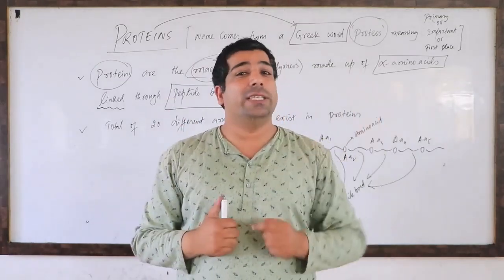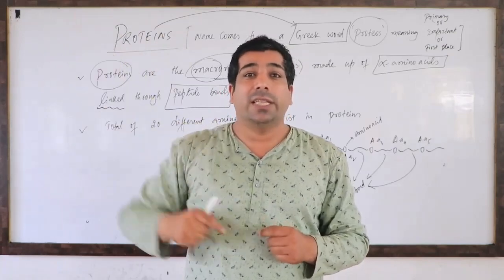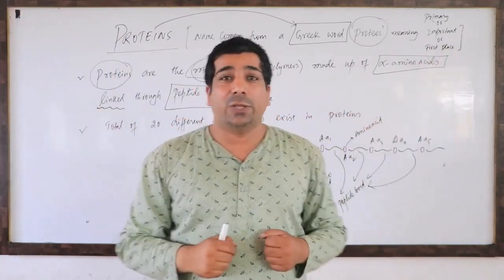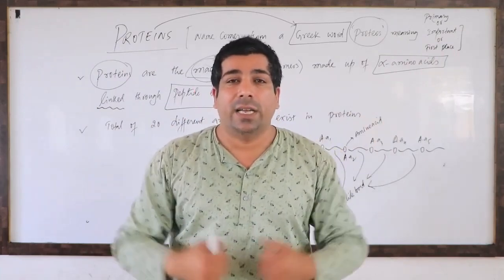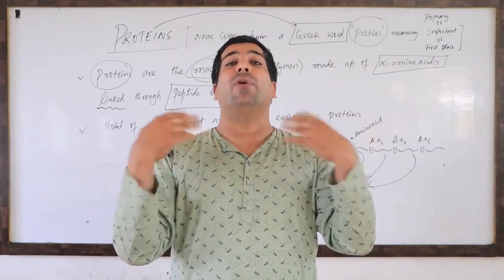In the case of polysaccharides, I told you polysaccharides are also polymers. They are made up of monosaccharides, and those monosaccharides are linked with each other through glycosidic bonds.